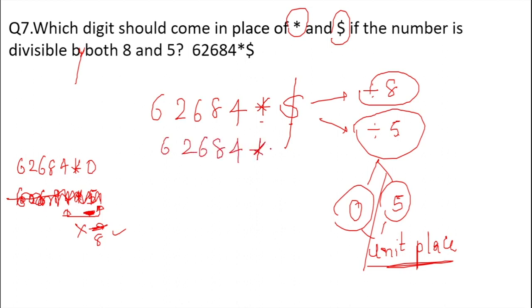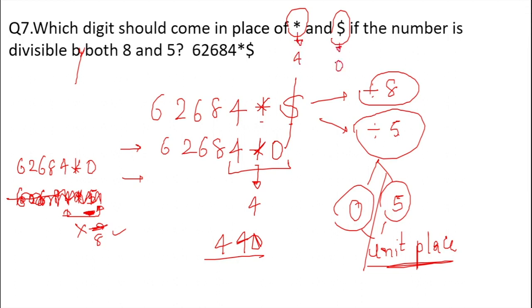So 62684 star 0 is the number. Now what should come in place of star so the number is divisible by 8? Simply we can say the number should be 4. Why? Because if we take the last 3 digits as 440, the number will be divisible by 8. Yes, we have to check the minimum possibilities or go through the options. So 440 is the correct answer. So in place of star the number should be 4. Similarly, in place of dollar the number should be 0.